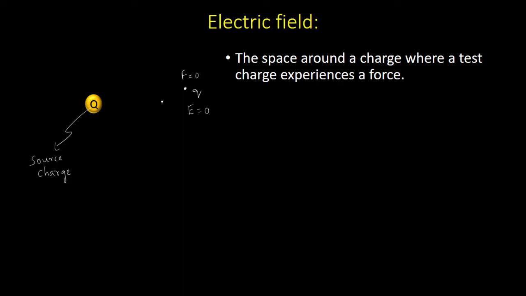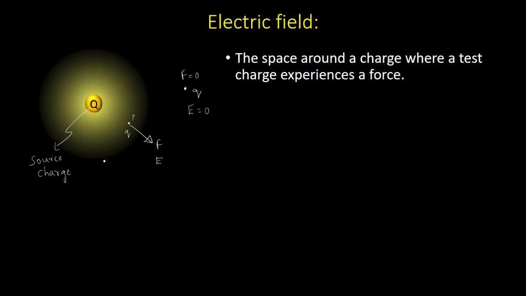Now let me bring that charge to some other point, say this point P. Now if the charge experiences a force F, then I'll say there is a field, right? So if the charge experiences a force, then I'll say there is an electric field in this particular region, right?